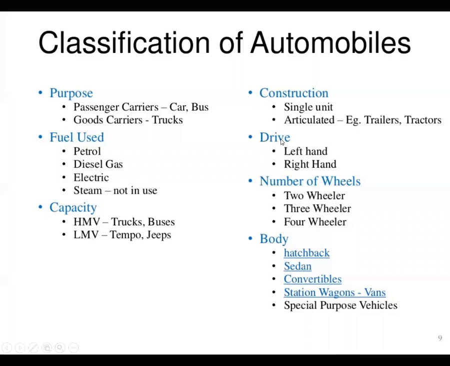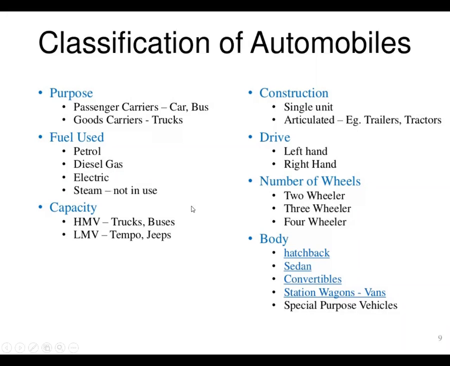Drive: left hand drive and right hand drive. Number of wheels: 2-wheeler, 3-wheeler, 4-wheeler, 16-wheelers, 18-wheelers are there. Body: hatchback, sedan, convertible, station wagons. Likewise we also have special purpose vehicles.